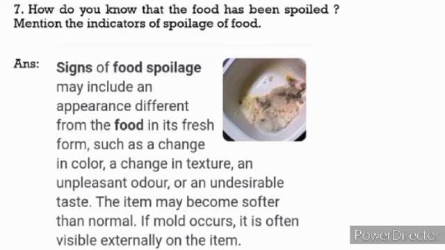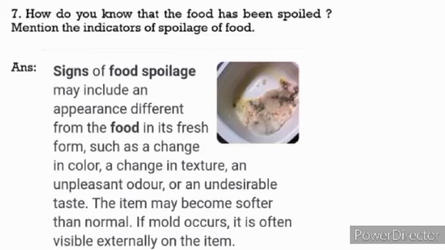Now the question arises, how do we know that the food is spoiled and unfit for consumption? We cannot eat that food. How can we know? There are certain indicators or signs which tell us whether or not a given sample of food is spoiled. If it is spoiled, it is not good for eating.